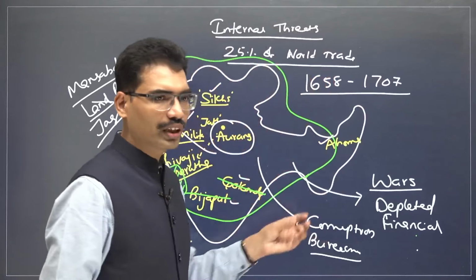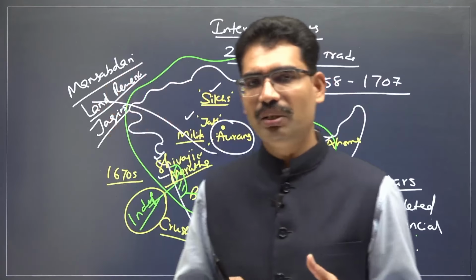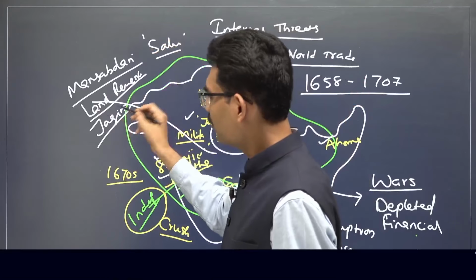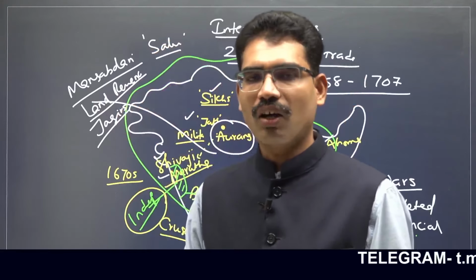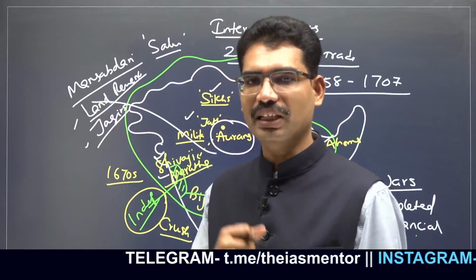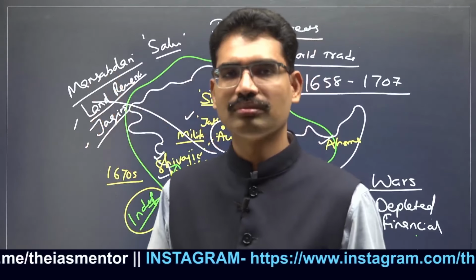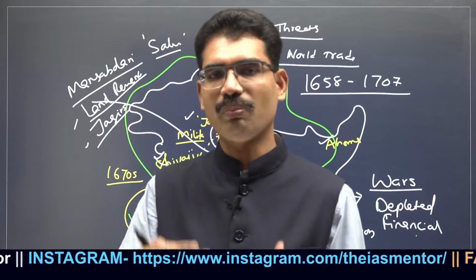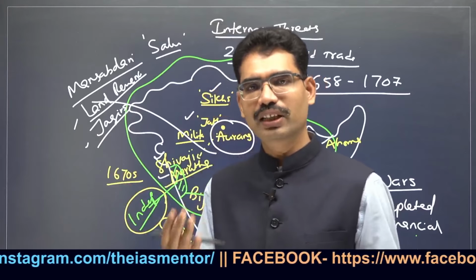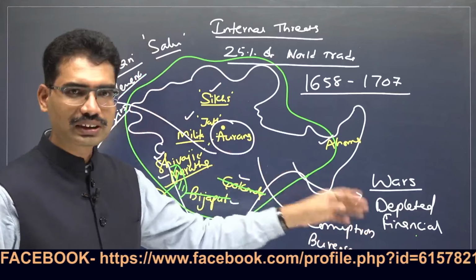When continuous wars were going, he needed more recruitment and he recruited more soldiers. Bureaucracy expanded. But where will he give the salary? He says, salary I cannot give directly. I will give you the land, you go and collect from there. Now already some people were already there. Now as a result, what happened? Jagirdari crisis came. If the Mansabdar won't get the money on time, Mansabdar had to spend his own money to maintain the troops. Do you think they will maintain strong troops with their own money? Definitely not. As a result, what happened? Corruption and also inefficiency in the military.